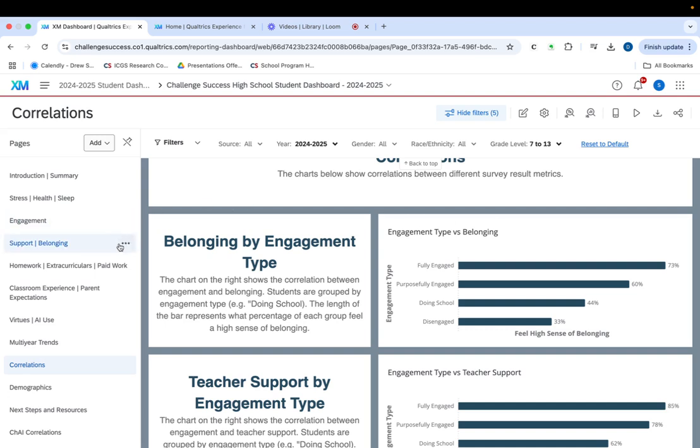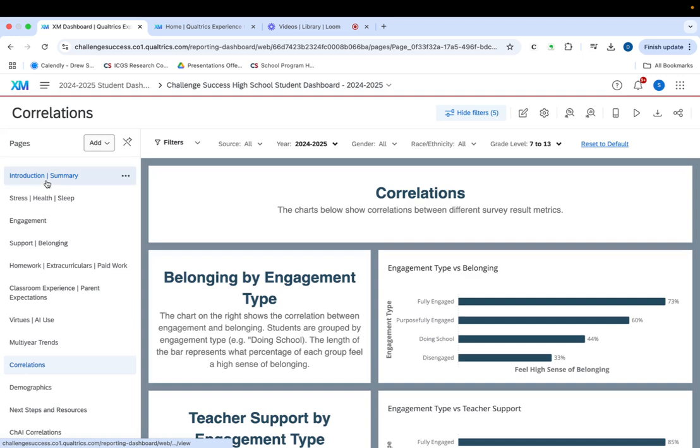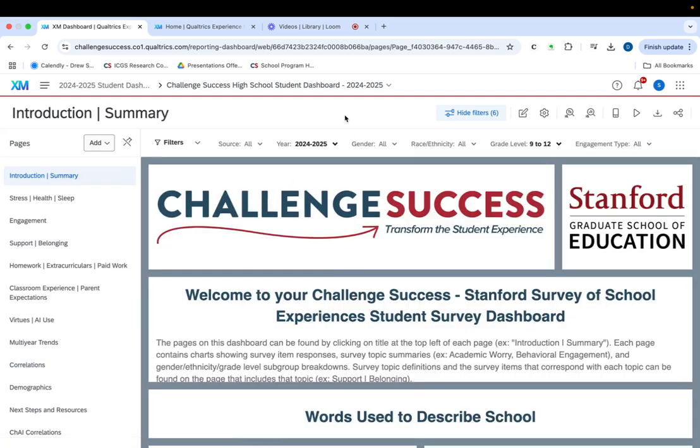Again, this is just the tip of the iceberg in terms of correlations and data, but hopefully this brief overview gives you what you need to begin exploring your data and finding useful, actionable insights to continue to improve students' well-being, engagement, and belonging in your school.